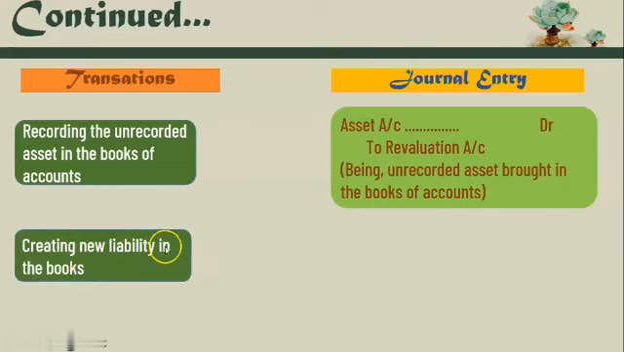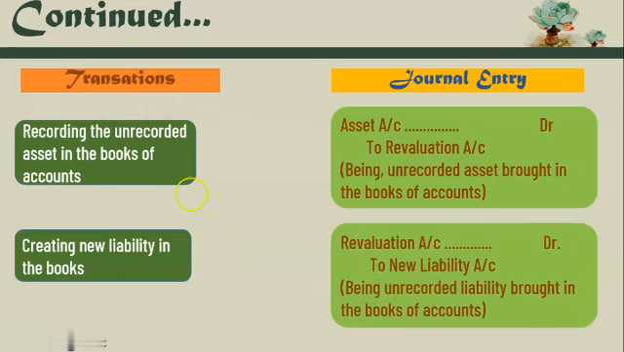Now, creating new liabilities in the books. In the adjustments, they will mention that any liability not mentioned in the balance sheet has now been created. How are we going to give the effect of this after the balance sheet? Revaluation account debit to new liabilities account, being unrecorded liability brought in the books of accounts. So revaluation account we write on the debit side because our liability has increased, it is a loss, and where our assets increase, that is a gain, and therefore revaluation account credit side.